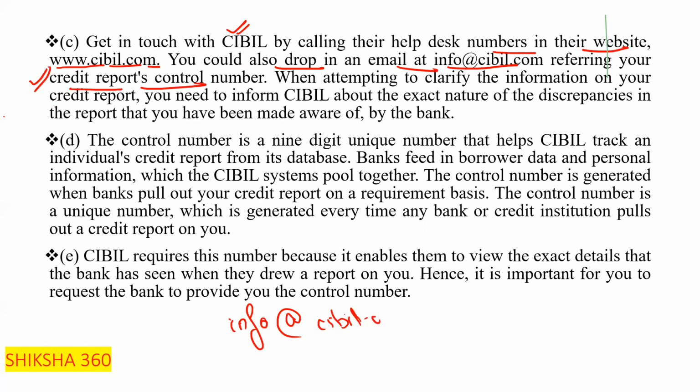You have to give your credit report control number, because only from that are they able to track you. When attempting to clarify the information on your credit report, you need to inform CIBIL about the exact nature of the discrepancies in the report that you have been made aware of by the bank.